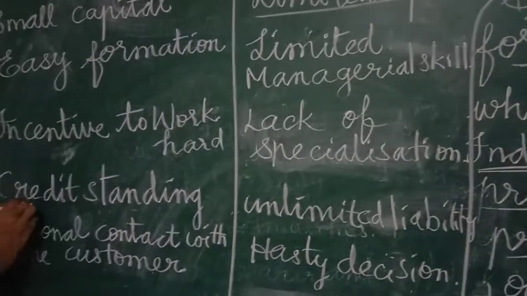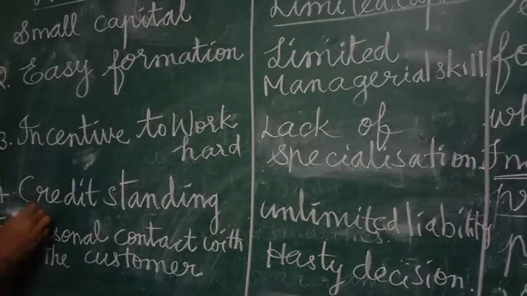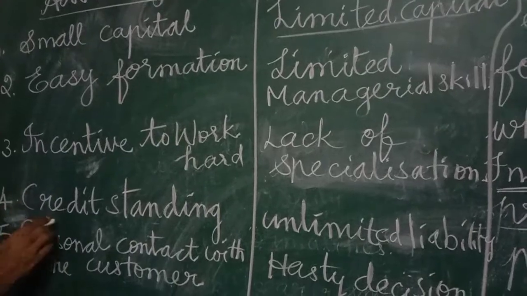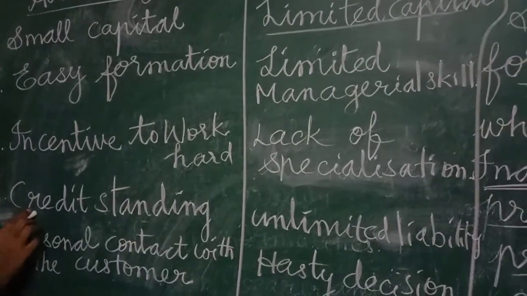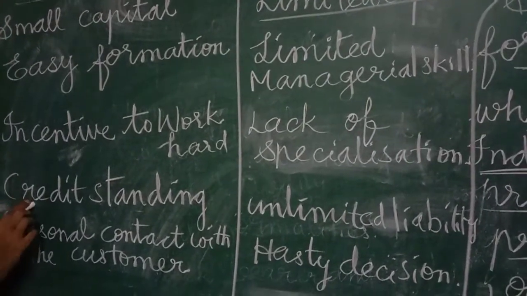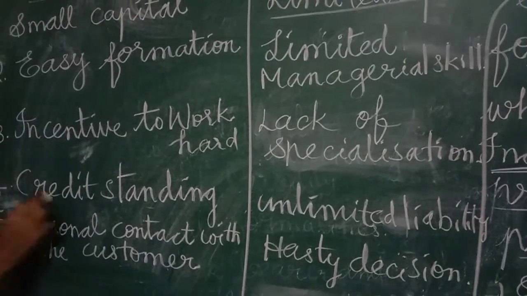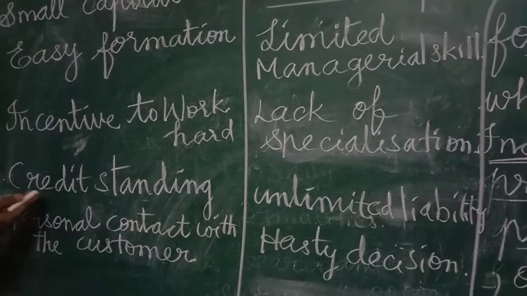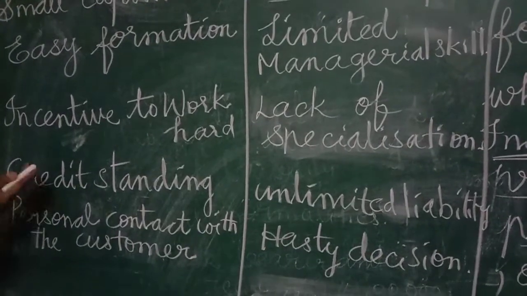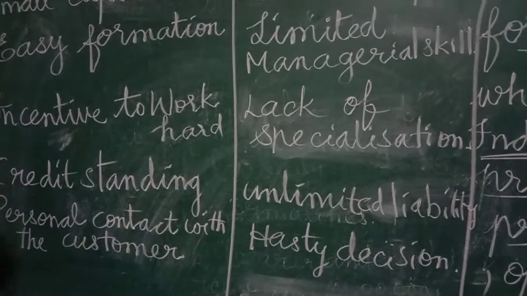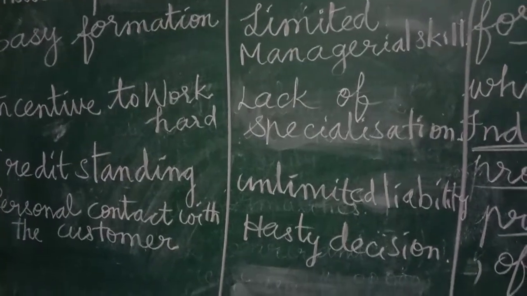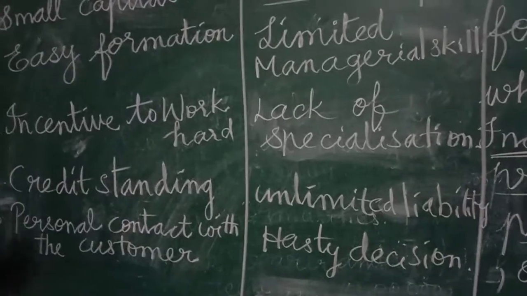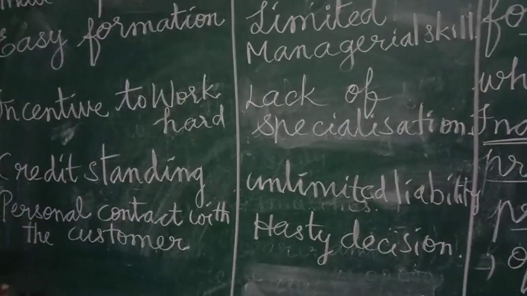Then credit standing. Why credit standing? Anybody will give money to the sole proprietor, because his personal assets are also liable. For any liability of the company, he can bear the liability with his personal assets. So that is called credit standing. That is the advantage. So he can get the money for the business rotation.